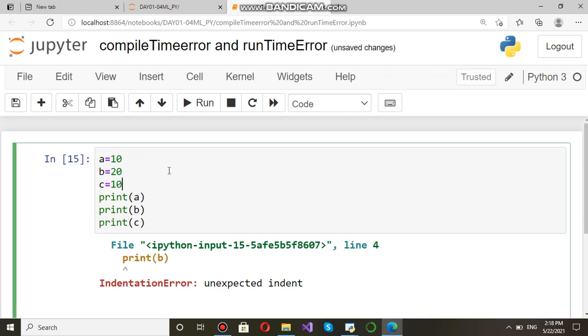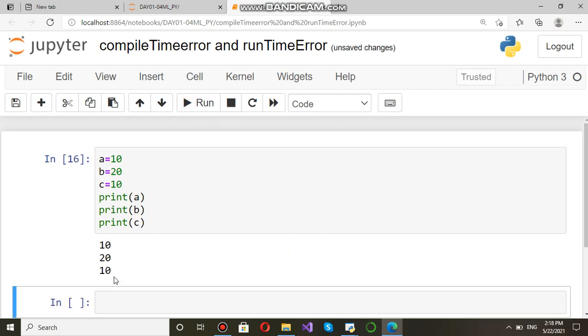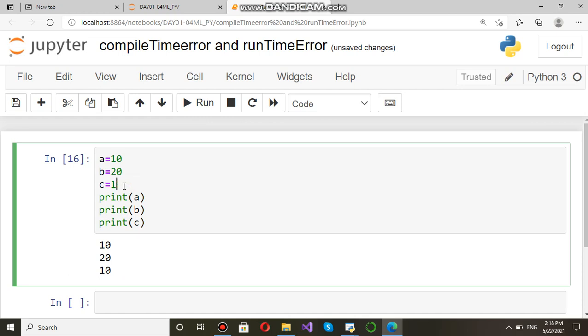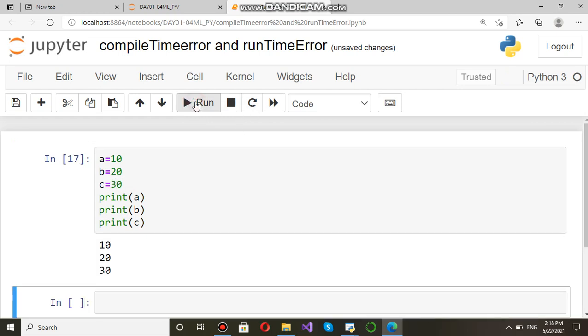Now no syntax error. You will not get even runtime error. You will get 10, 20 and 20. If you want to make it 30, you can make it 30. You will get 10, 20 and 30. So no syntax error and no runtime error. It means neither compile time error nor runtime error after interpreter.